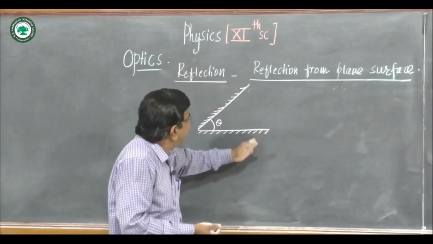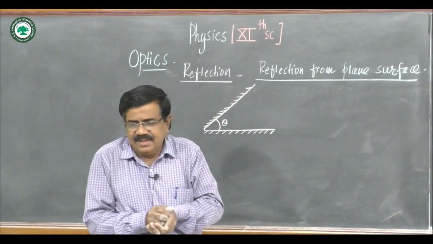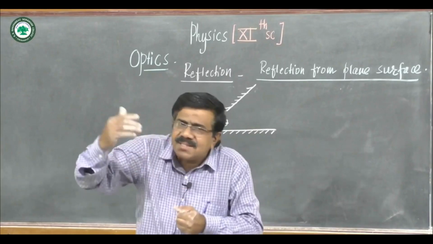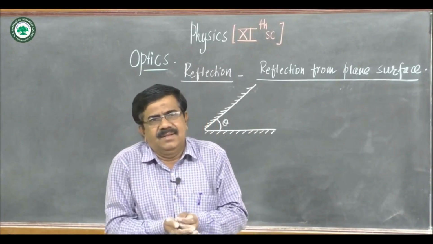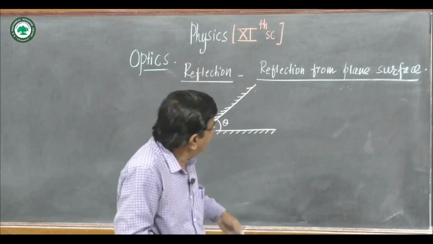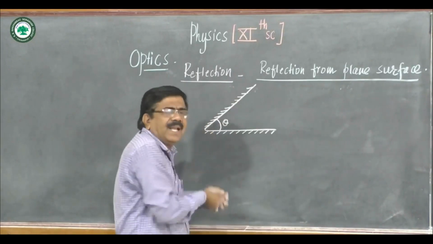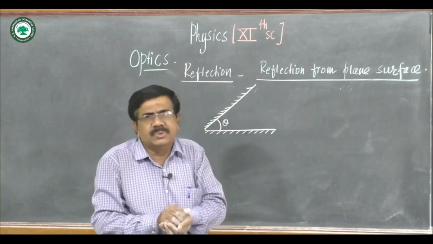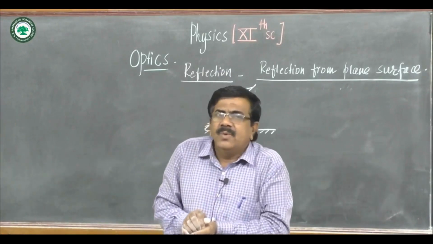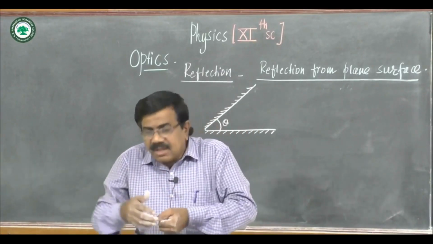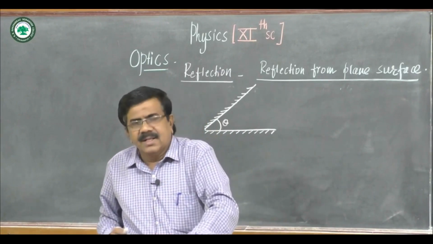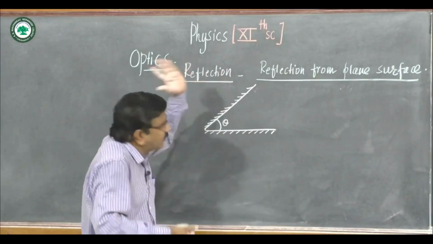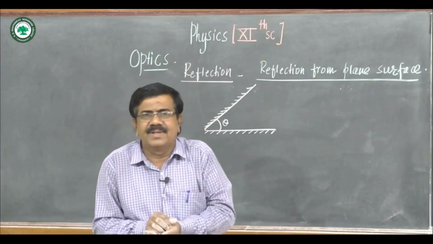If the object is placed in between these two mirrors, if a single mirror is there, we can see a single image. But the interesting phenomenon is, if two mirrors are there and they are inclined to each other, and the object is placed in between these two, we see multiple images. This is due to the multiple reflections from both the mirrors.